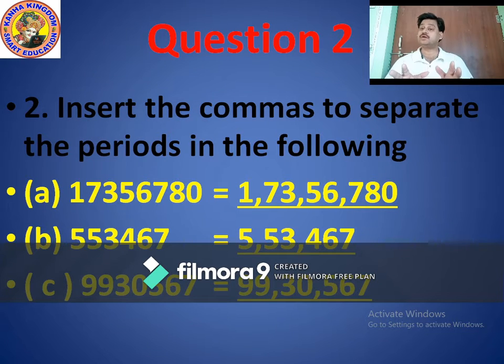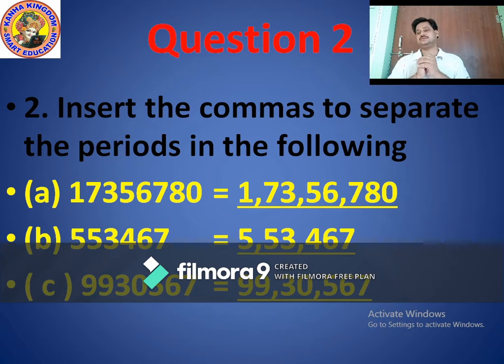And finally, in your class only, not in any other class. In your class, which period comes? Crores period. And in crores period, how many place values? Very good. 2 place values. That is crores and 10 crores. Means except ones period, the rest 3 periods, that is thousands period, lakhs period and crores period, in every period 2 place values. So total in 4 periods, how many place values? 9 place values.